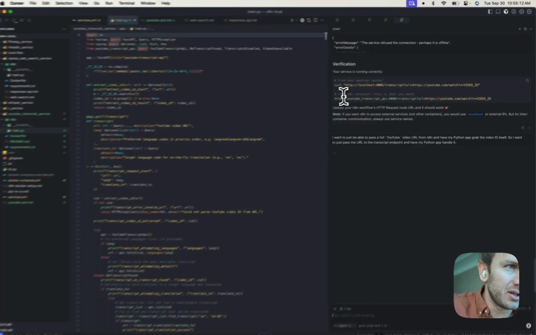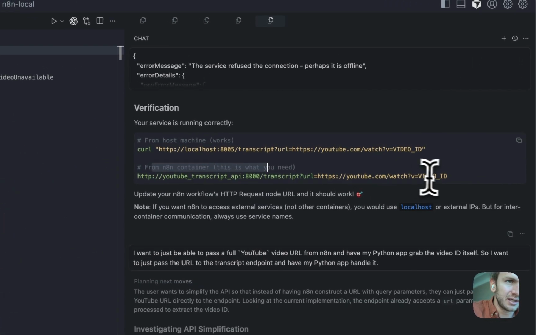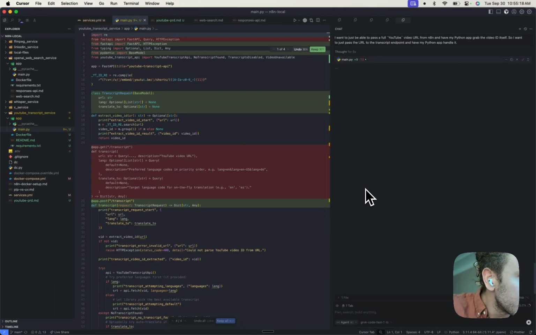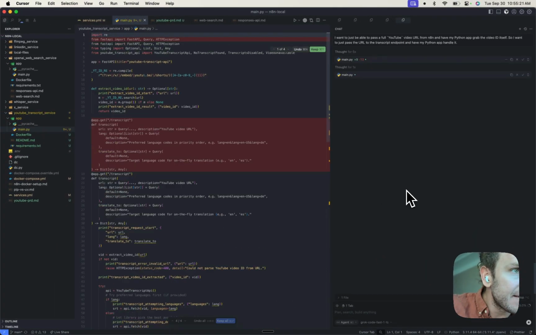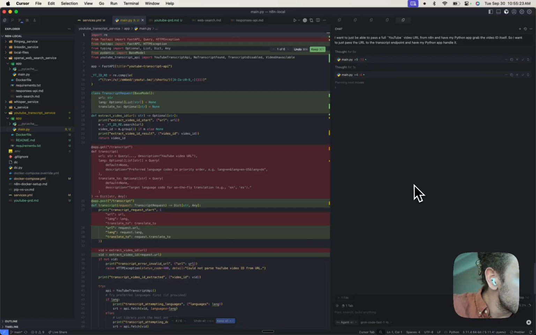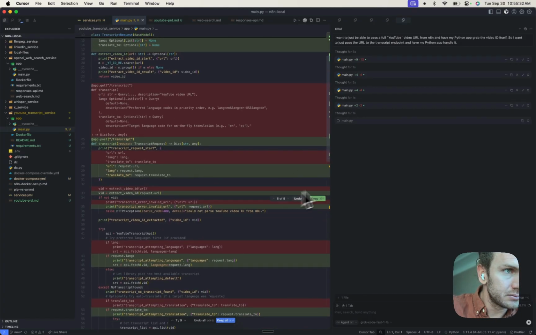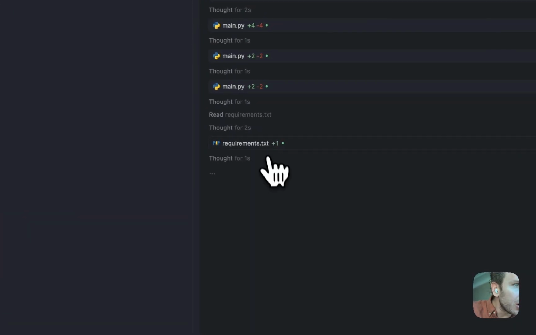I just noticed it's telling me from my n8n container I need to, actually maybe it's already doing this. What's it adding? Oh, Pydantic.